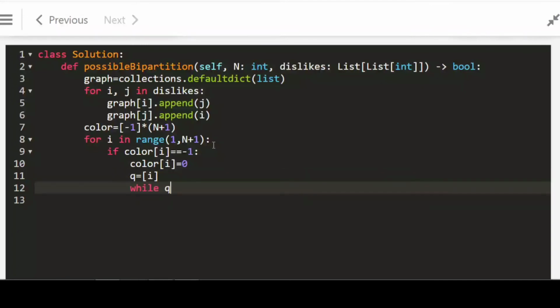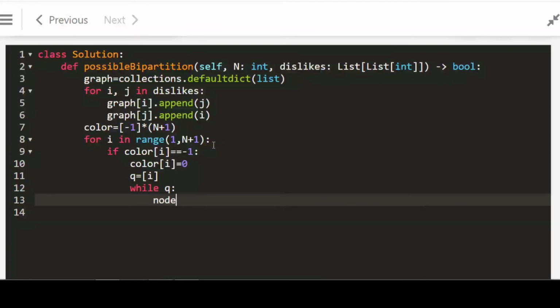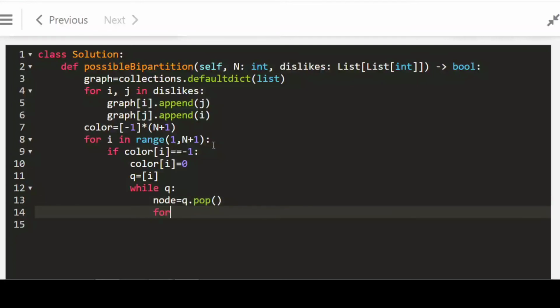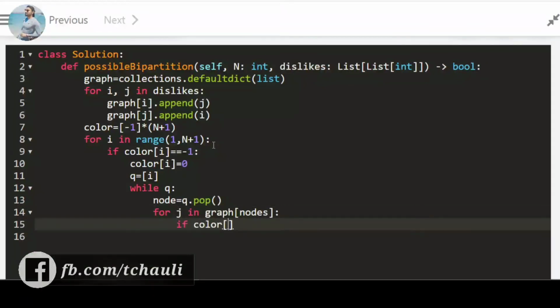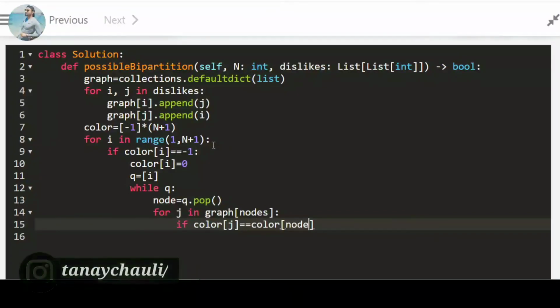While our queue is not empty, we pop the queue value and assign it to node, and iterate over the dictionary graph[node], and then check if color[j] equals color[node].